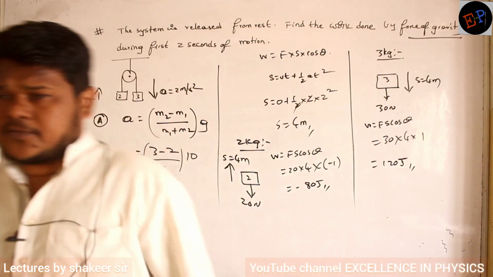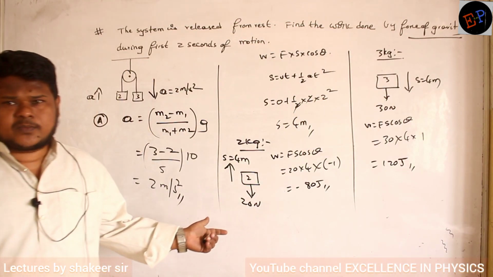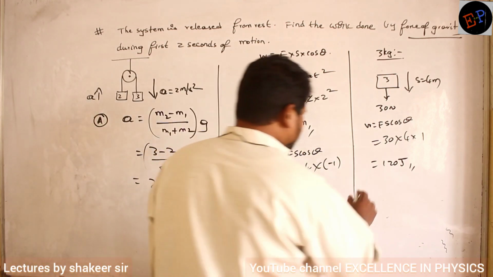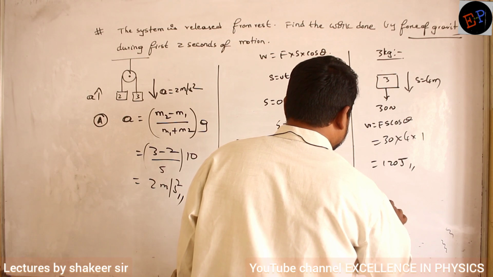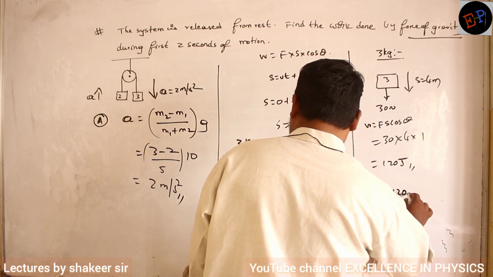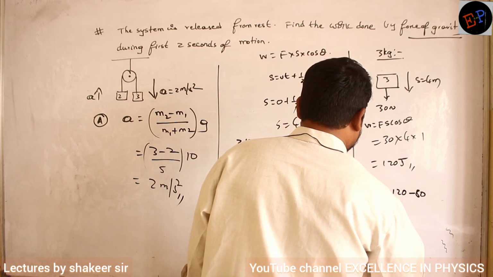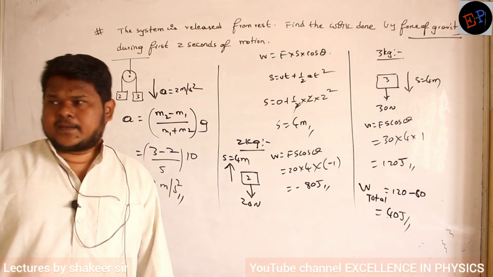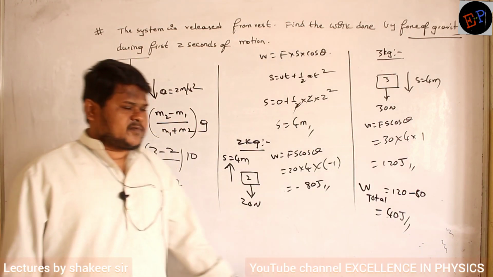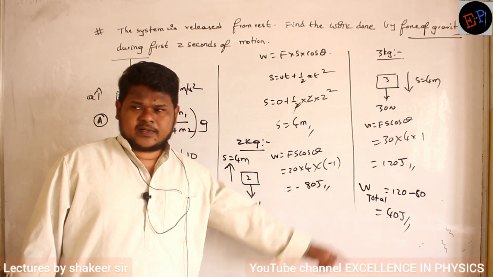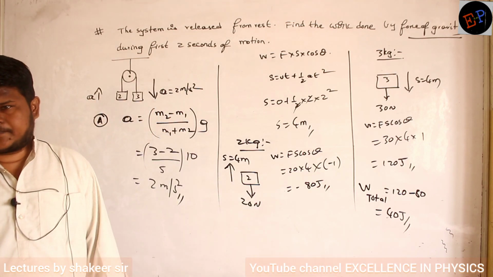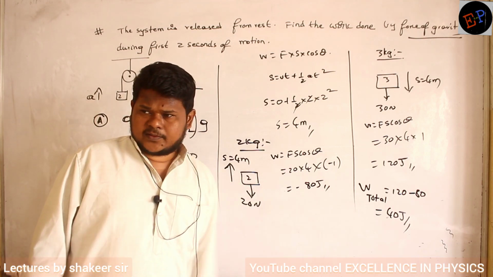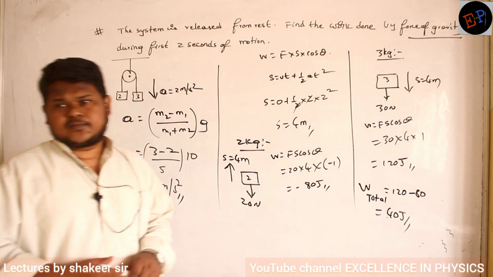So it means gravitational force is doing positive work on one body and negative work on another body. Clear now? So what is the total work done by gravitational force? Total work done is 120 minus 80. So 40 joules of work is done. By which force? Gravitational force. Positive I got, not negative. Positive value. What is meant by positive value?